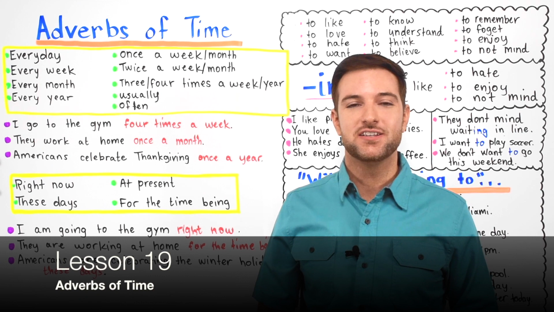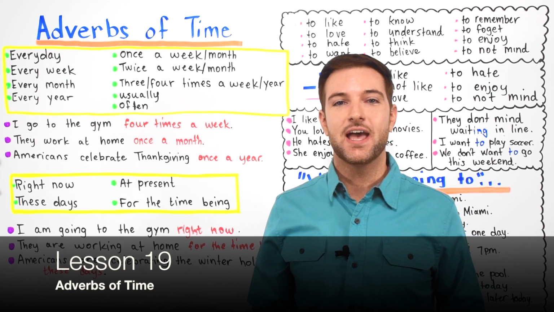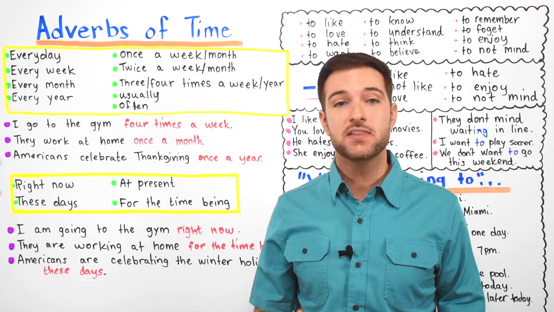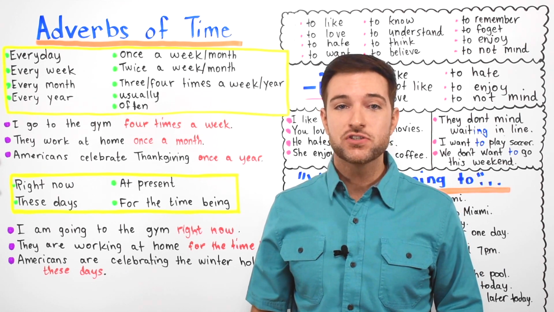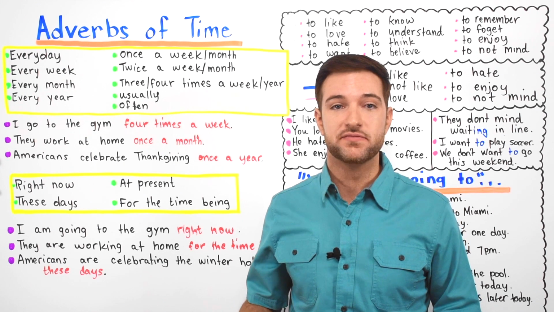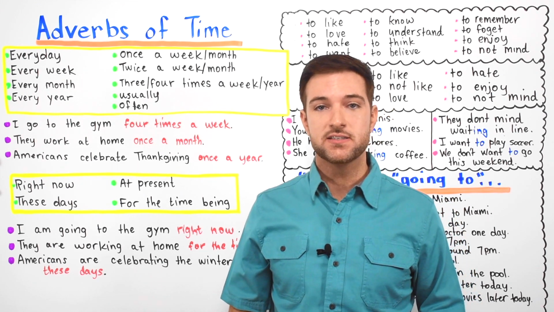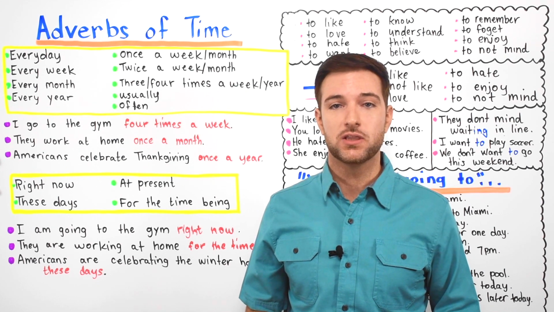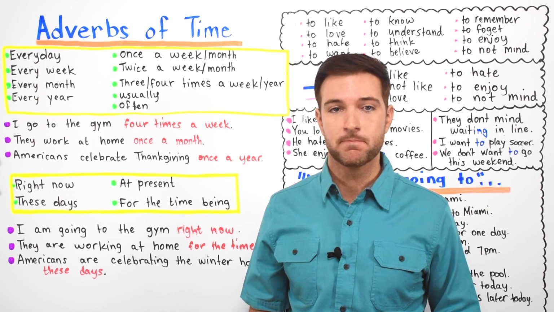This is lesson number 19, and today we are going to learn how to use time adverbs with both the present simple tense and the present continuous tense, while also looking at the rules regarding stative verbs. The present simple tense is often used to express habits, and there are many adverbs that you can use with the present simple tense to express the frequency or time of doing something.